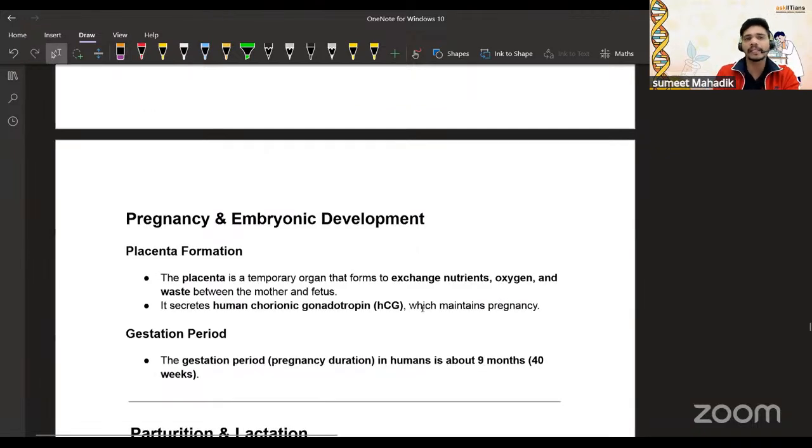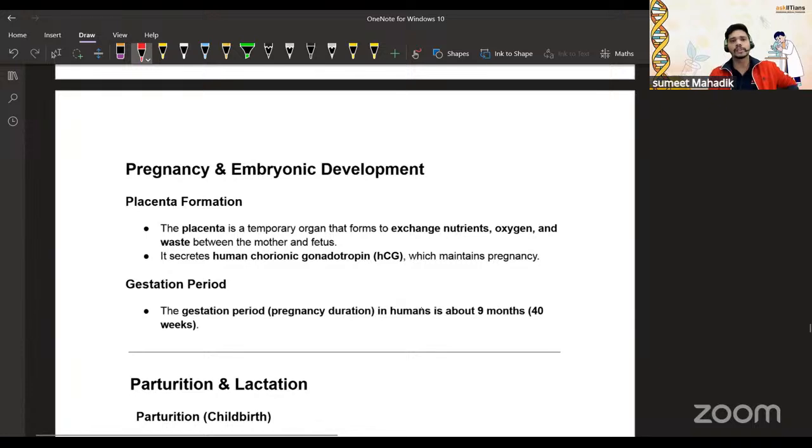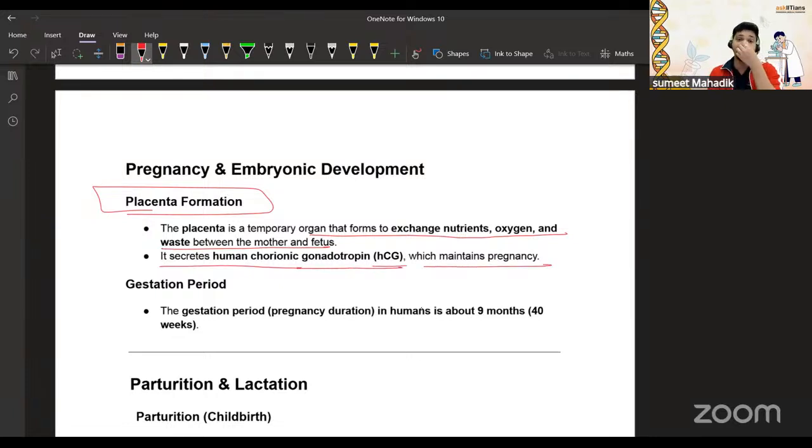Now let's talk about pregnancy and embryonic development very quickly. Placenta formation. See, placenta and umbilical cord. First, wherever there is an implantation, the point of attachment leads to the formation of the placenta. From the placenta, there will be the filtration of blood from the mother to the fetus, and as it develops, there is a formation of the umbilical cord. The placenta is a temporary organ that supplies nutrition, oxygen, and removes waste, right? It secretes human chorionic gonadotropin, that is HCG, which maintains the pregnancy, right?